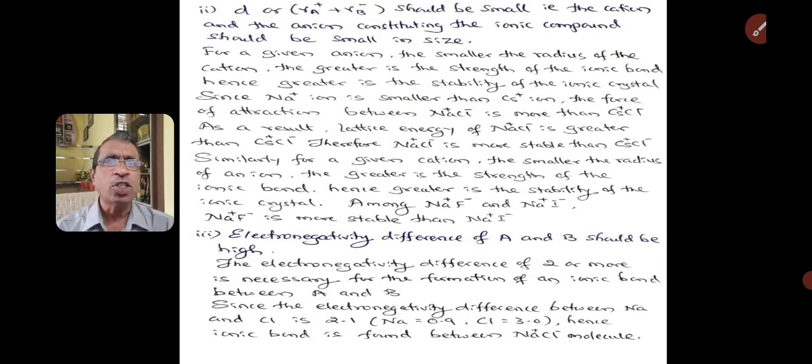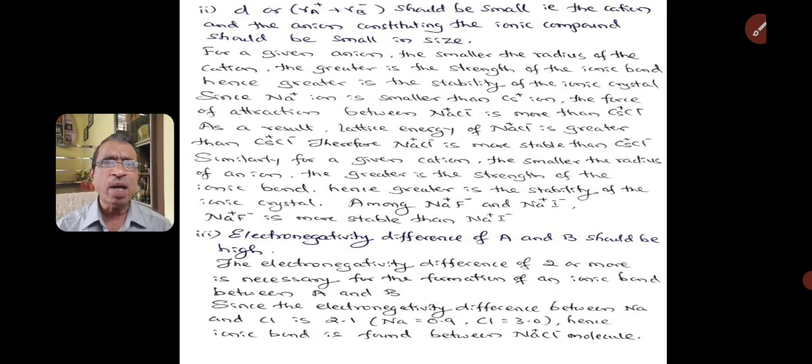This can be achieved when the cation and anion constituting the ionic compound are small in size. For a given anion, the smaller the radius of the cation, the greater is the strength of ionic bond. Hence, greater is the stability of the ionic crystal.